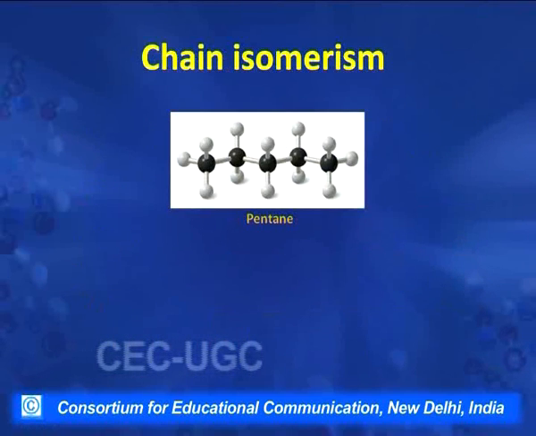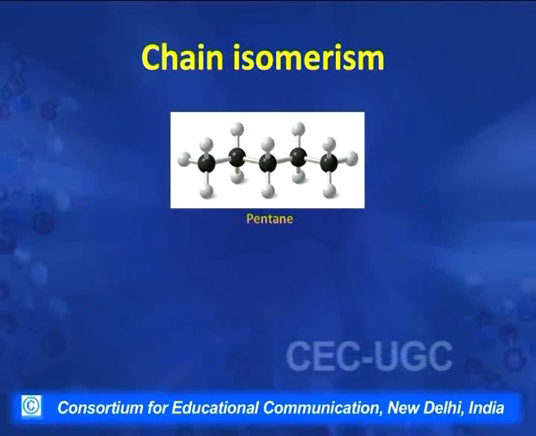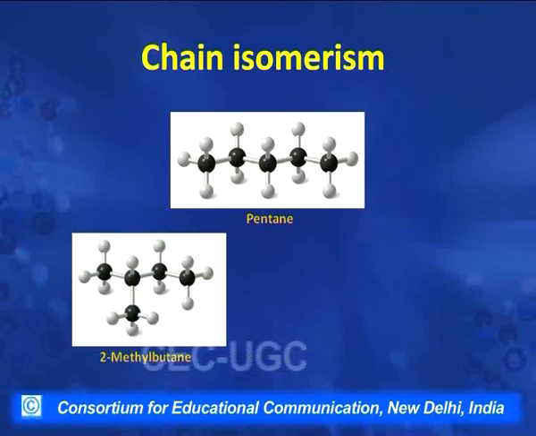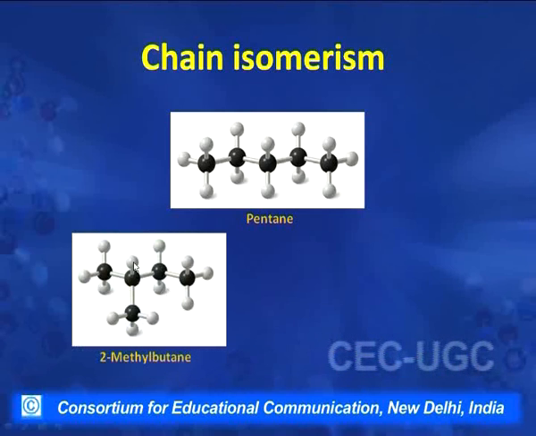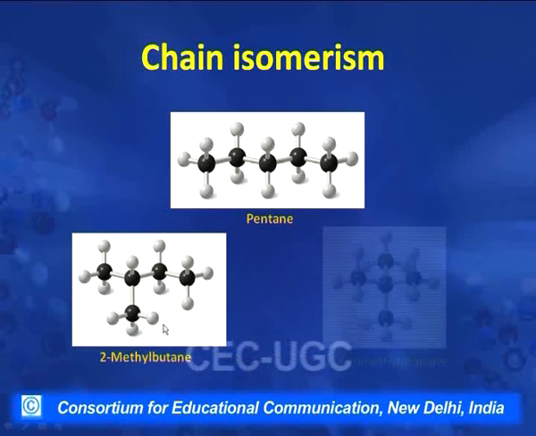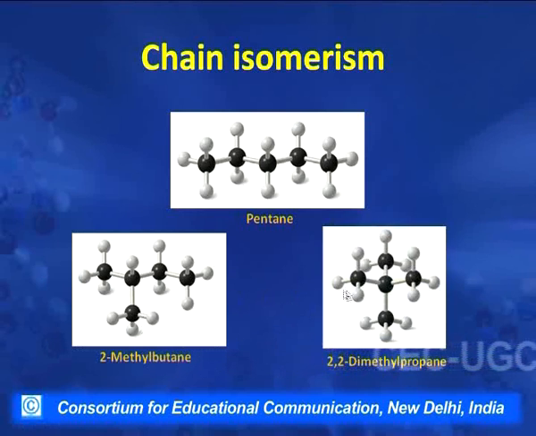This is a 5 carbon compound, pentane. The 5 carbons may be attached to each other as shown in this model, or they can be attached like this, that there is a chain of 4 carbons and then 1 carbon is present as a substituent. This compound is named as 2-methyl butane, or there is a possibility that there is a chain of 3 carbons 1, 2 and 3, and there are 2 carbons, one here and one here. They are attached as side chain at carbon number 2. This compound is called 2,2-dimethyl propane.